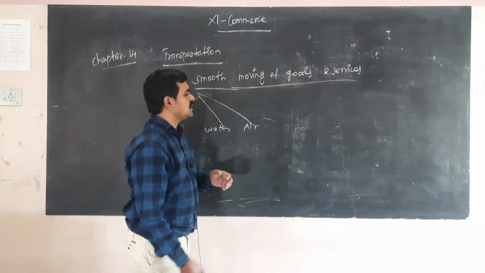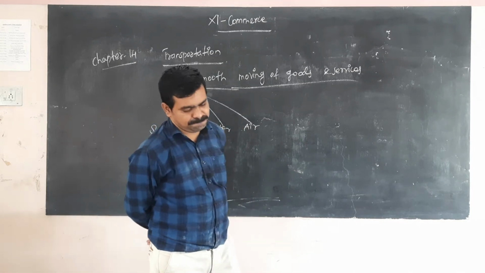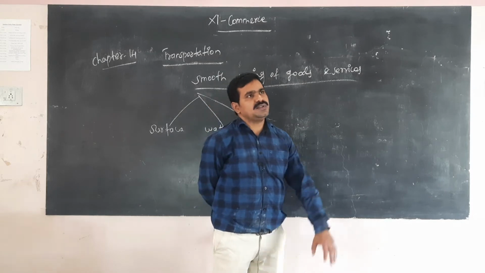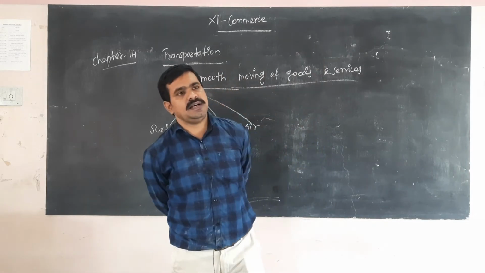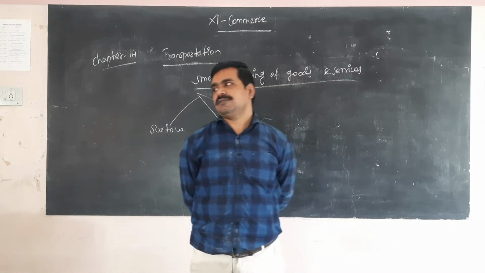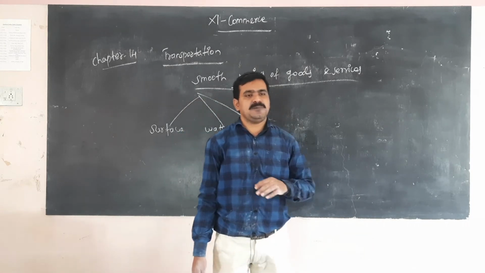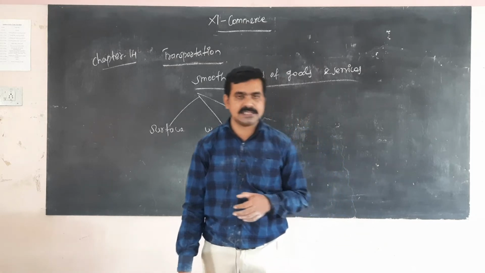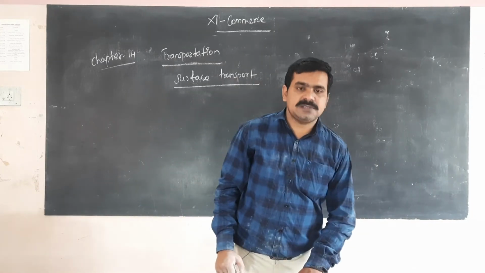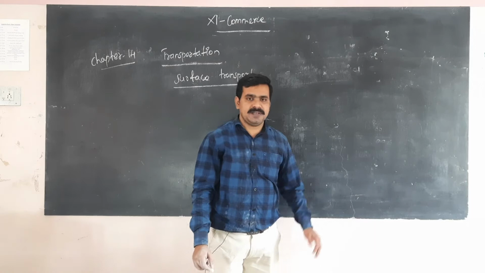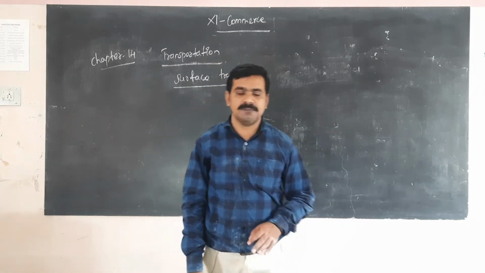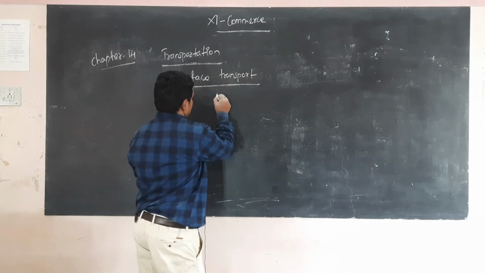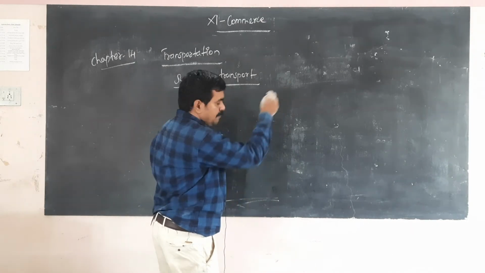Next, what are the types of transport? In the previous lesson, we discussed warehousing. You have to store all kinds of goods in a warehouse. That is one of the arrangements for goods and services. In transportation there is a variety of types of transport. First is surface transport. Surface means road. Surface includes pack animals, bullock carts, then road transport. The first one is pack animals.